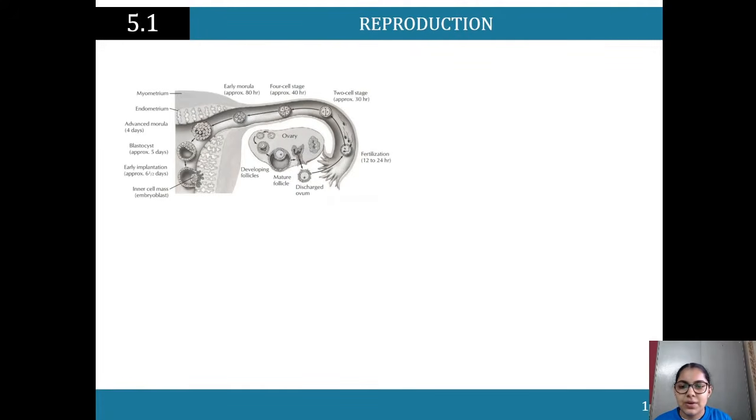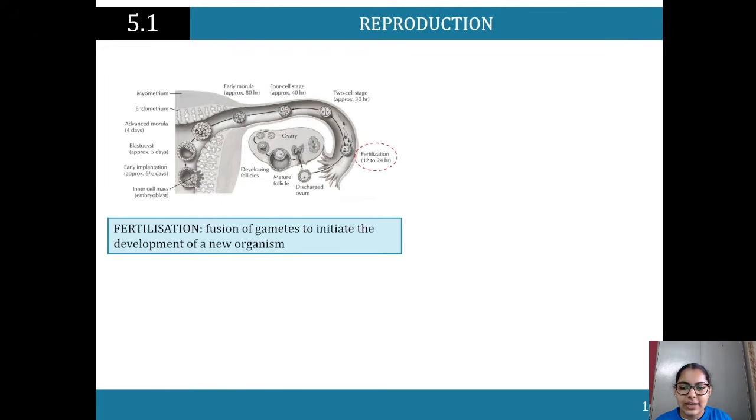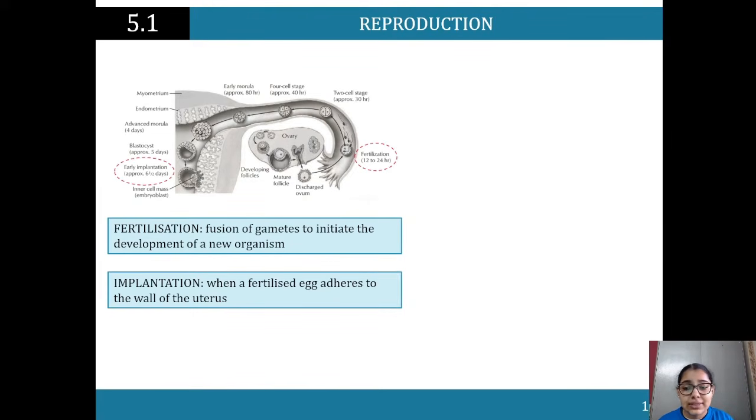Okay, so now let's have a look at fertilization. As we know, fertilization is the fusion of gametes to initiate the development of a new organism. Here is a more detailed diagram that goes through each stage. So we've got fertilization, and then early implantation, where a fertilized egg adheres to the walls of the uterus, and at this point it's called a blastocyst.